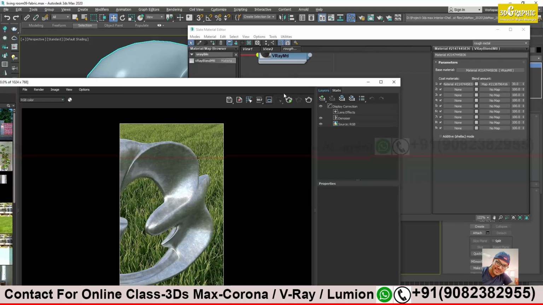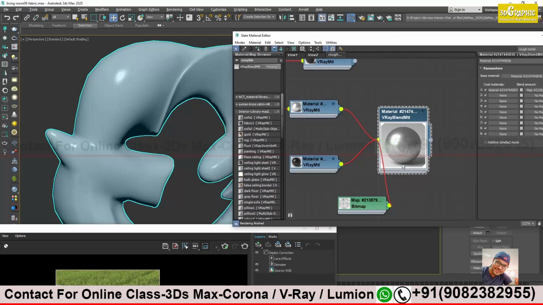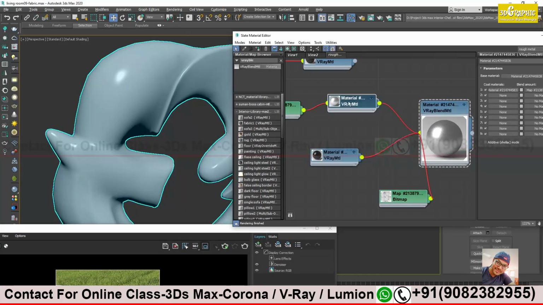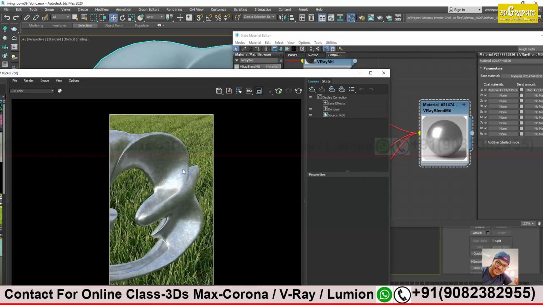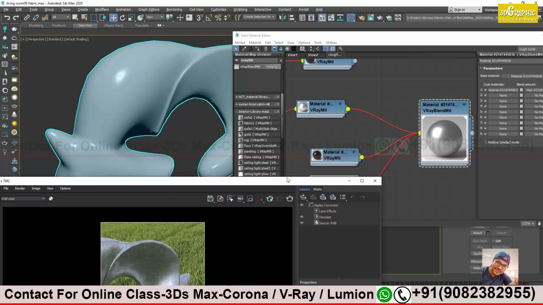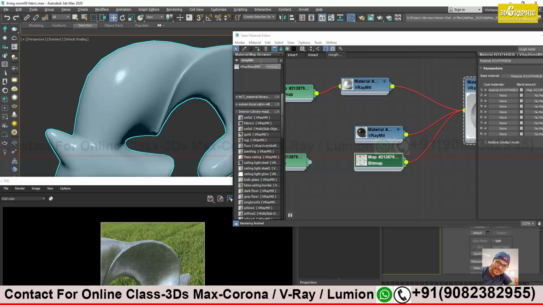So the concept is clear over here, I think. Yes, it's clear, sir. The environmental effect is less on that object now. The environment is less visible over here, and it's looking like a more natural material. Try these, and also try composite. Composite will also give you a very nice effect.